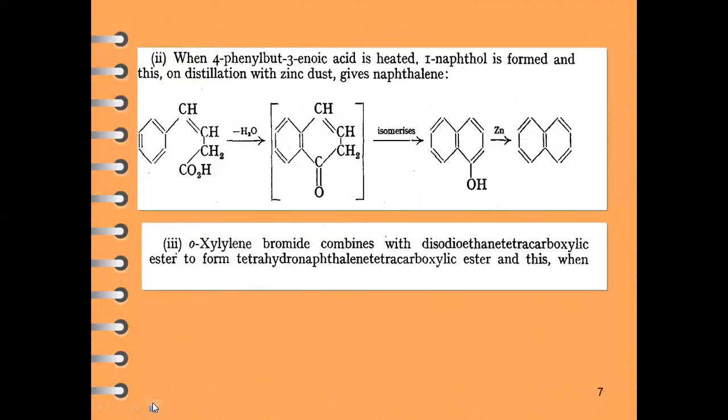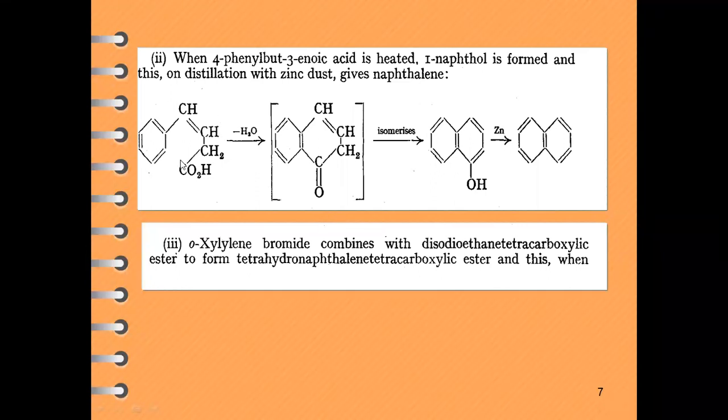The second approach for the synthesis of naphthalene is from 4-phenyl butanoic acid, where the functional group is at the fourth position. When this 4-phenyl butanoic acid is heated, first of all it will form 1-naphthol. Later on, with reduction, or a treatment with zinc dust, this 1-naphthol will be converted into naphthalene. So what will be the scheme of synthesis?